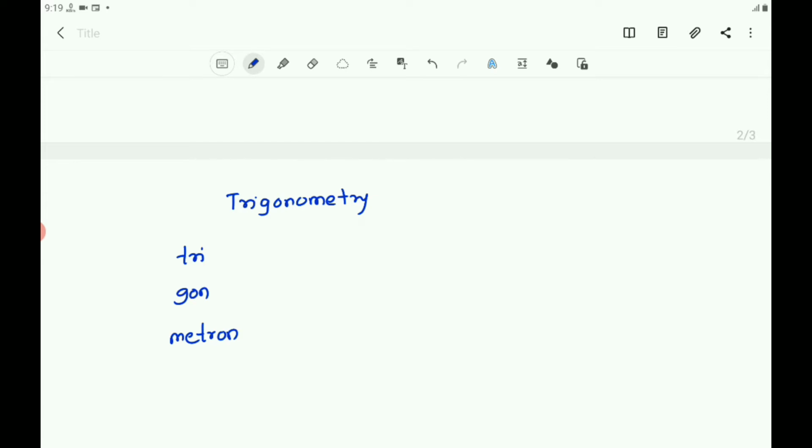The famous man J.F. Herbert says that there is perhaps nothing which so occupies the middle position of mathematics as trigonometry.